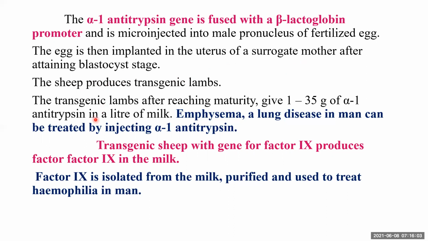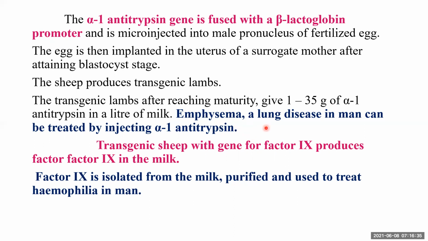The transgenic lamb, if it is a female sheep, after reaching maturity will give 1 to 35 gram of alpha-1 antitrypsin in 1 liter of milk. Because the alpha-1 antitrypsin gene has been introduced into the animal, that animal will produce milk which will contain 1 to 35 gram of alpha-1 antitrypsin in 1 liter of milk.